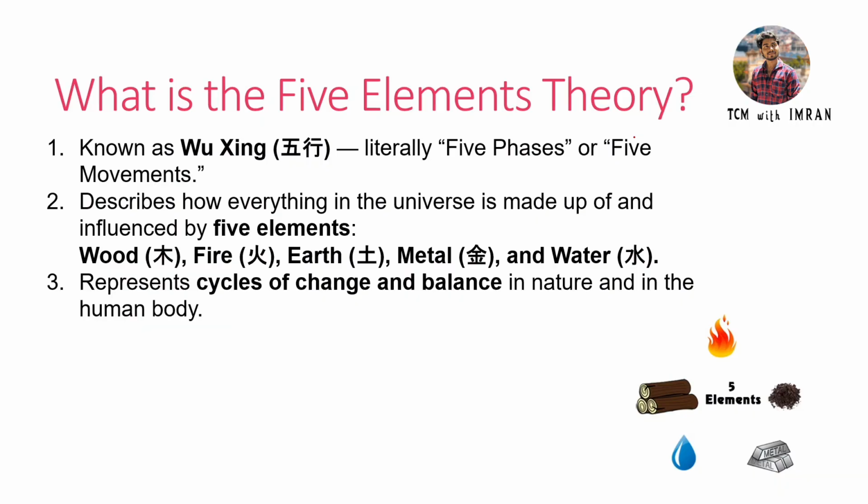तो वू सिंग, this is a Chinese name which means the five phases or the five movements or five elements, we can say. Everything in the universe is considered as a workflow of the five elements. That is how nature is working. So we represent this as the Sheng cycle or Ke cycle. The Sheng cycle means the production cycle and the Ke cycle means the controlling cycle. So we are gonna learn that.